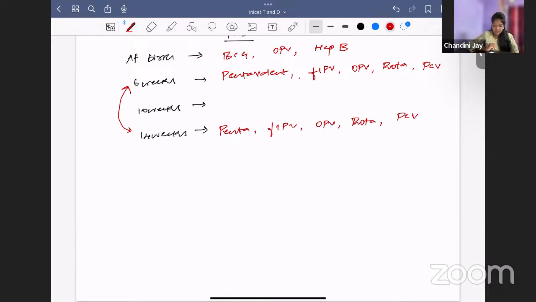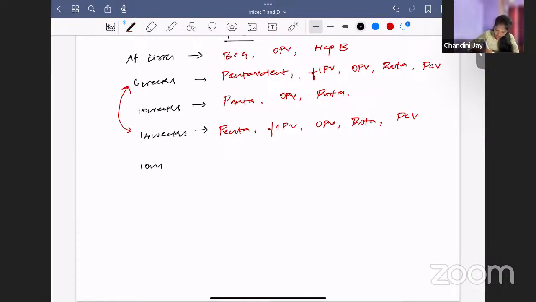Then what is the difference for 10 weeks? One difference is you do not have FIPV and PCV. So you have only Penta, OPV, Rota. Okay. So penta, OPV, and rota is there, but FIPV and PCV will not be in 10 weeks. So this you have to know. The next thing.